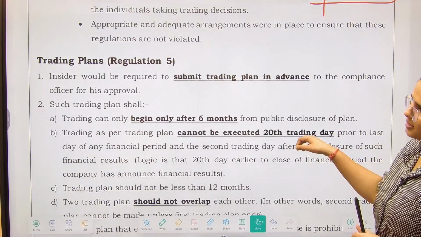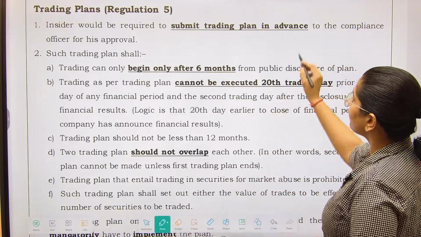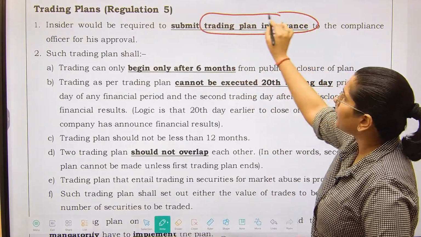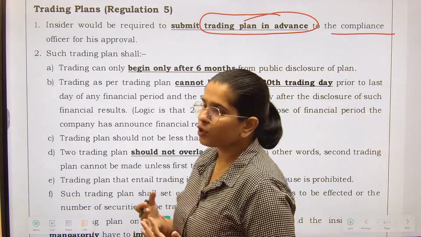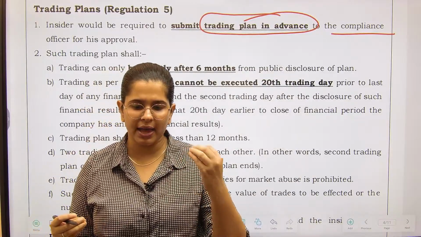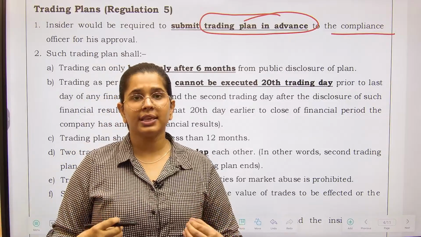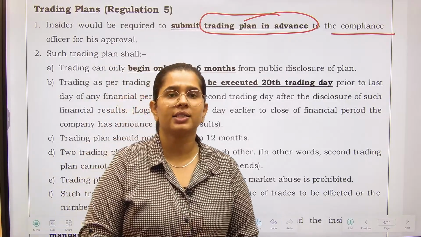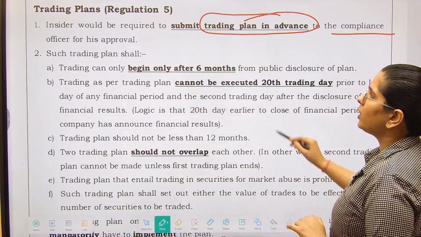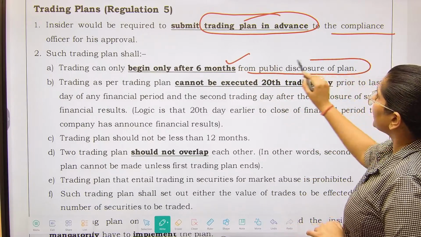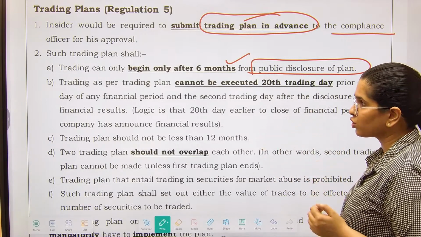Now what are the trading plans? Let us see this. So trading plan: you have an insider, if you want to do the trading, you have to submit your trading plan in advance to the compliance officer for approval, right? So you have to tell that yes, this is what I want to trade and this will be my mechanism, etc. So through this, if you have taken an approval, then your case will not be considered as a case of insider trading. So trading can only begin after 6 months from public disclosure of plan. So whatever plan you have given, they will make a public disclosure of it.